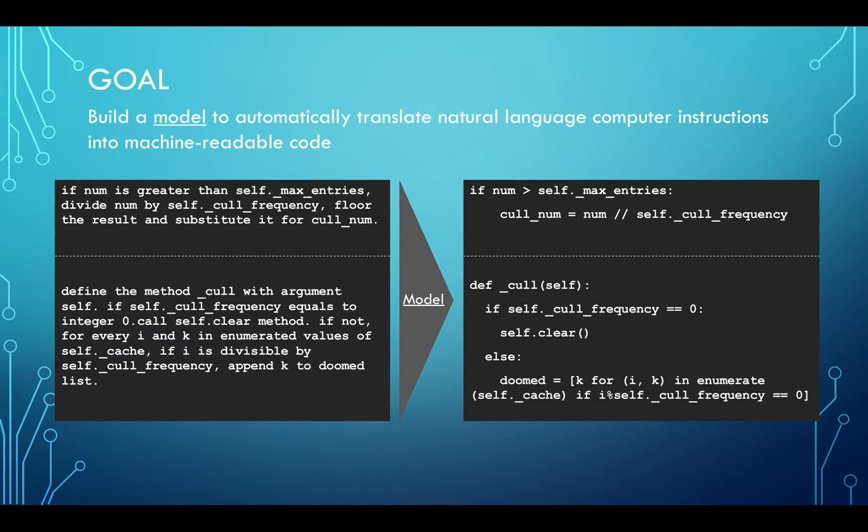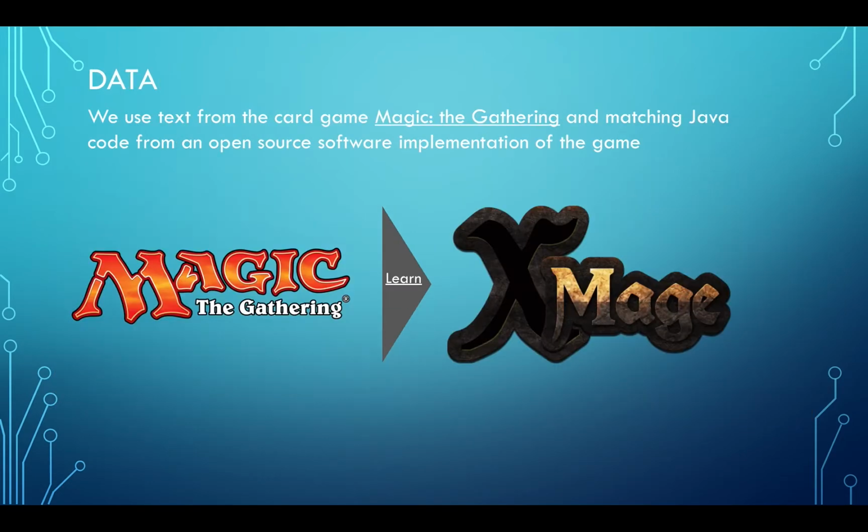Below are examples of human descriptions of code in natural language on the left, with their Python implementations on the right. Our project will use card texts from Magic the Gathering, a human playable card game, as our natural language input. We will also use each card's matching Java implementation from a digital version of Magic called Xmage as our target output. There are about 15,000 examples in our dataset.